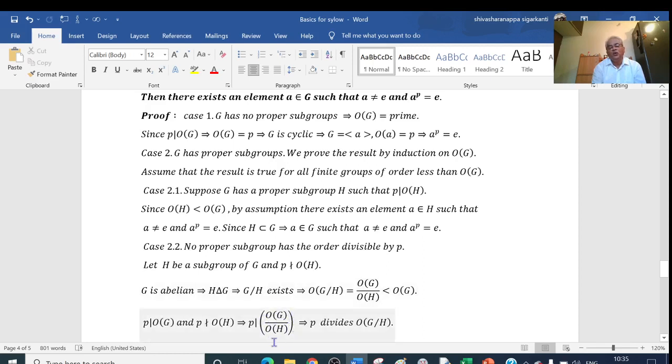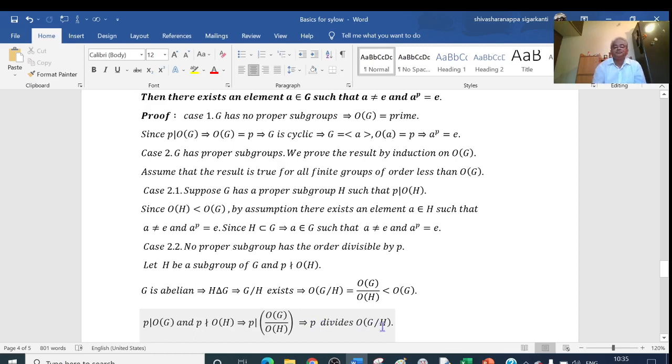Therefore, in this whole quotient, P is there. So that means P divides this quantity: P divides the order of G divided by the order of H. The order of G by the order of H is nothing but the order of G by H. That is, P divides the order of G by H.